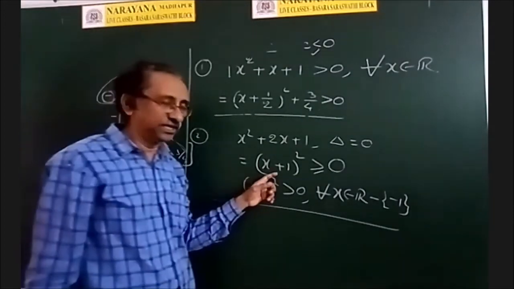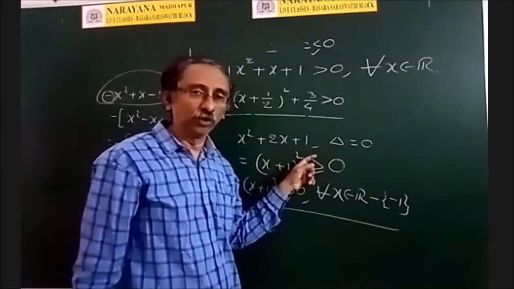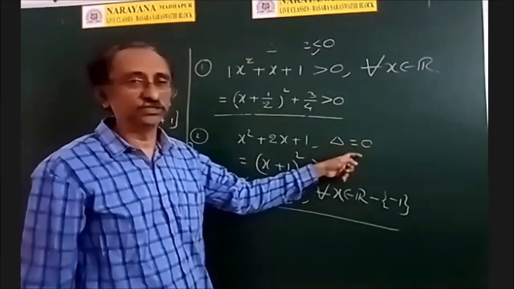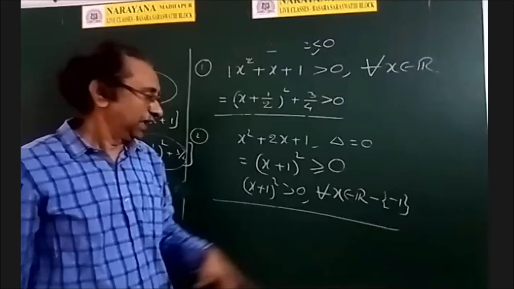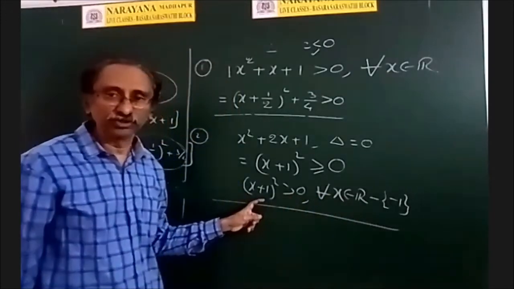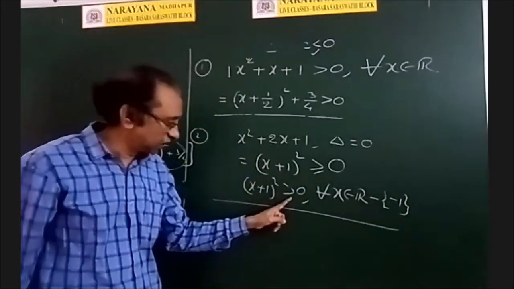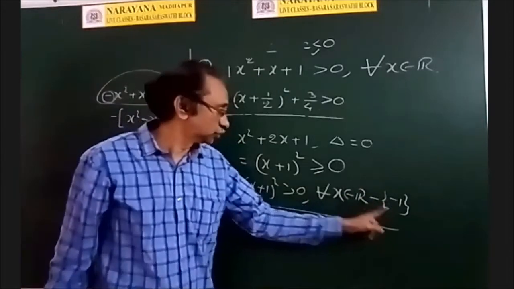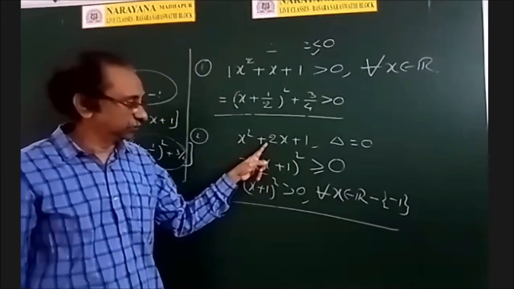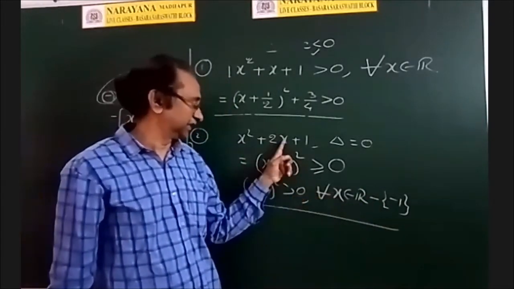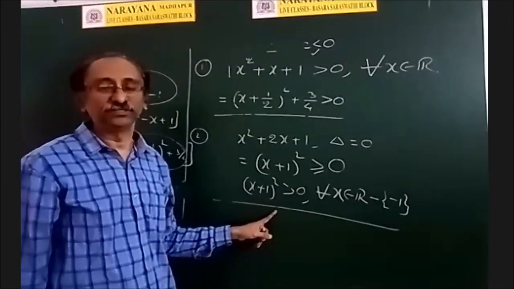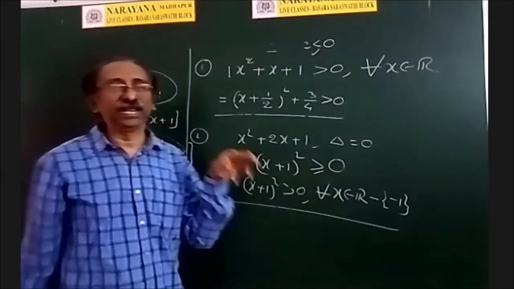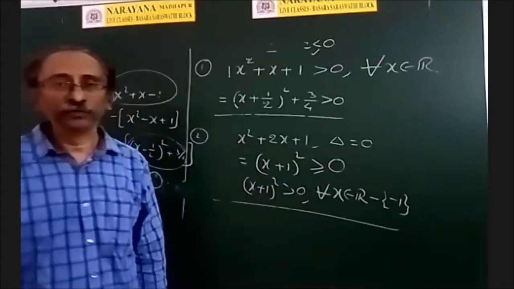And the second result is, if the discriminant is 0, the roots are equal. Except at that repeated root, the quadratic expression is always positive. For that root, the expression will be 0. For the remaining values of x, the expression is always positive. We just saw an example, and now we will do that.